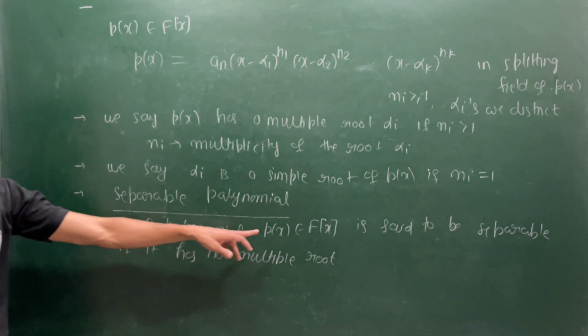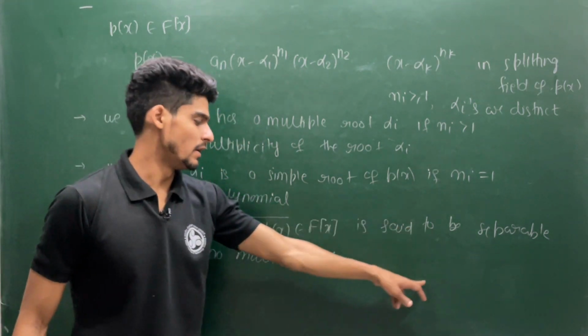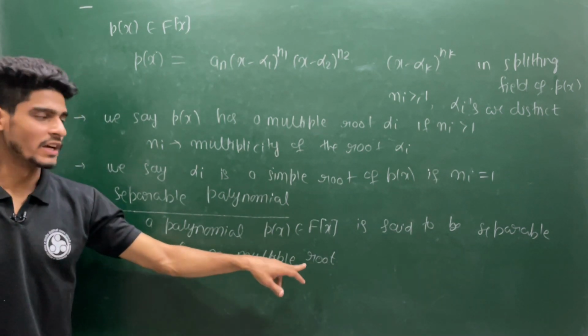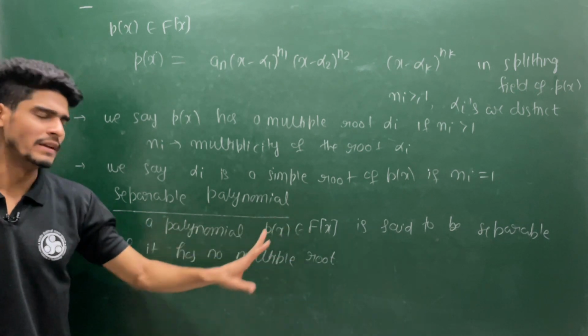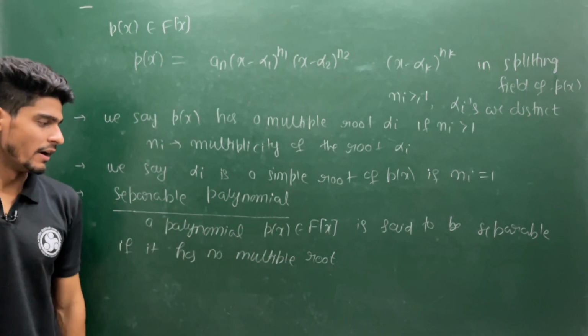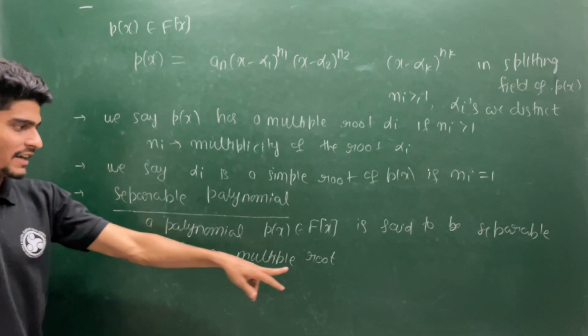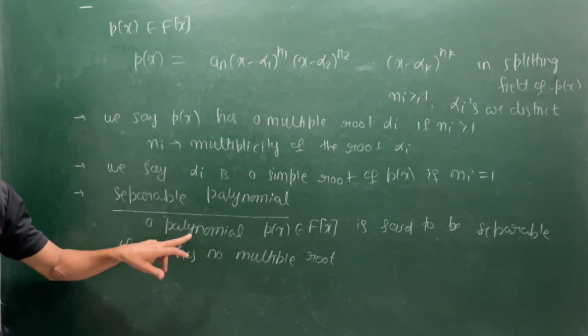These roots we are not seeing inside F. It may be in some bigger field, it should not have any multiple root. If it has a multiple root, then we say the polynomial is inseparable.